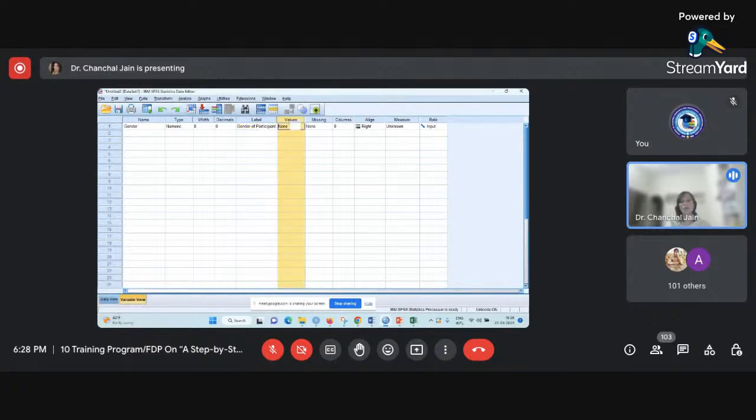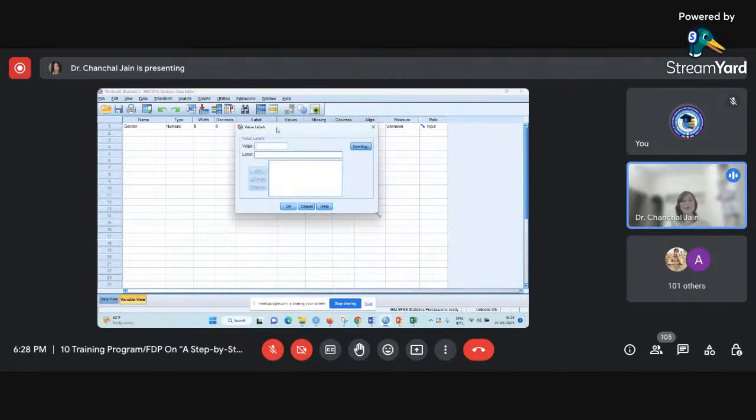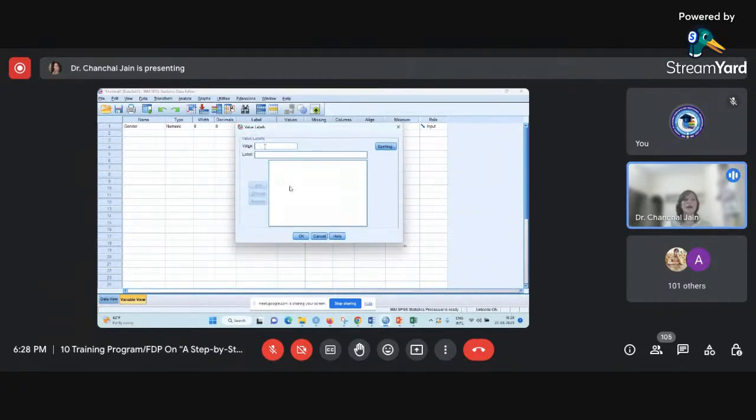Next is the values. So when I come to this cell, again you can see 3 dots are activated here. Once I click on this, you can see the value label box will be opened in front of us. As I have entered 1 2 1 2 1 2 in the gender variable, I'm writing here 1, means value I have given 1. I want to label it as, suppose, male, and then I can add this. Then 2 is the female, and that way I can add it.